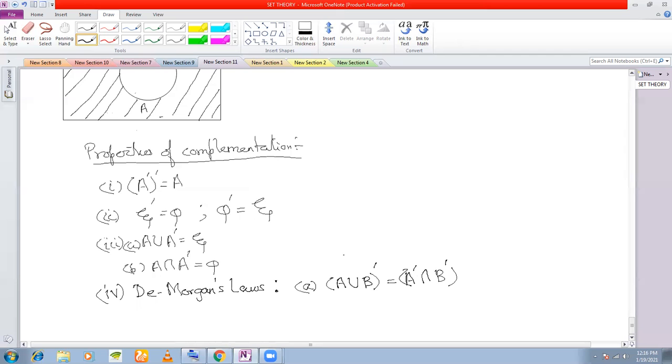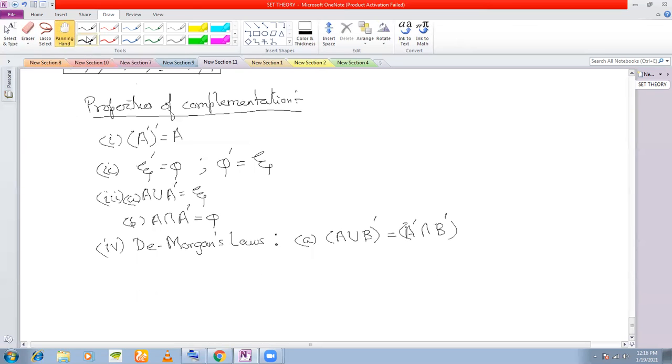This is De Morgan's law with respect to union. The second statement, with respect to intersection, is that A intersection B complement will be equal to A complement union B complement.